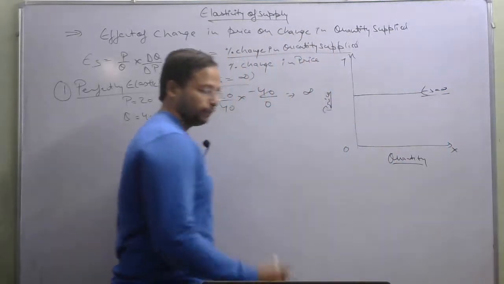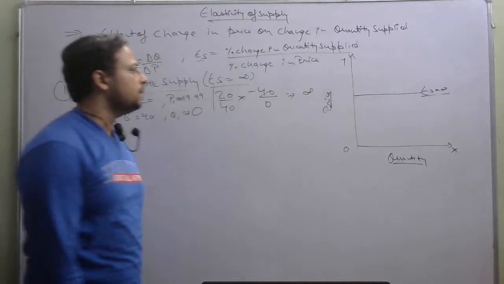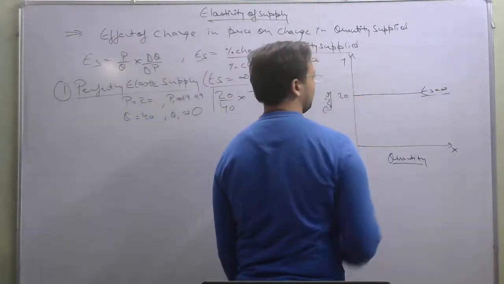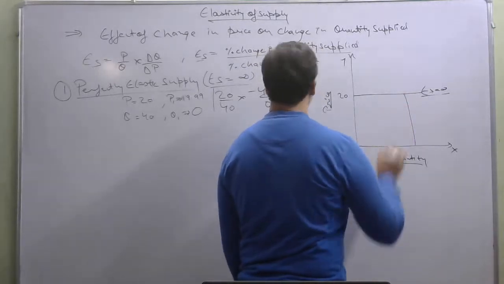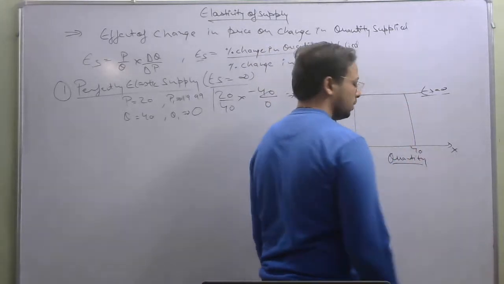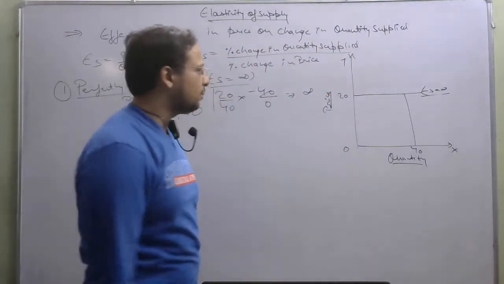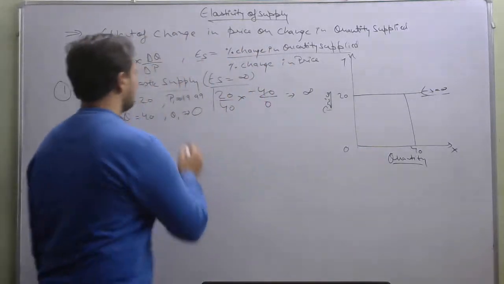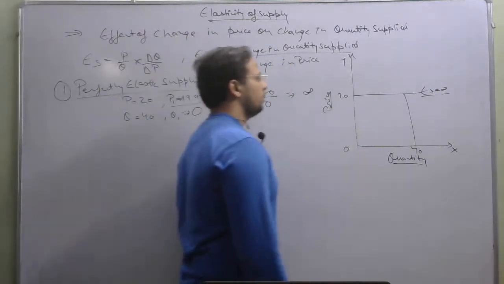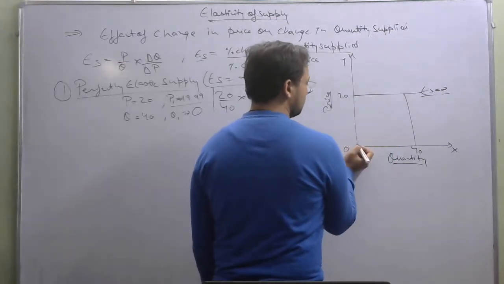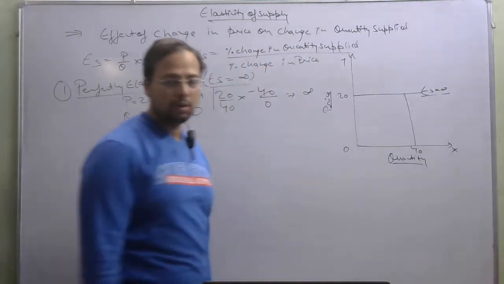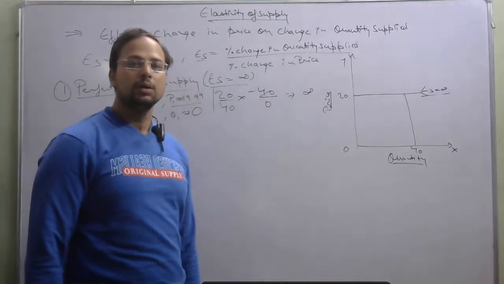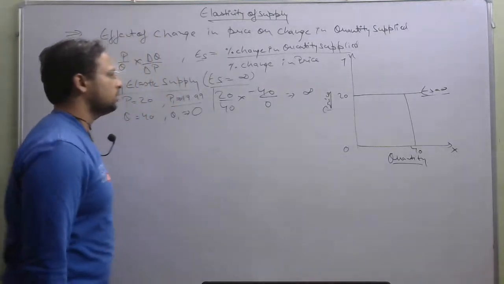Let us understand how. See, the price, let us say, was 20 and the quantity supplied here was 40. Now due to the slightest change in price, the quantity supplied becomes 0, right? The price has changed to 19.9999. So there will be a slightest change in price and the quantity supplied will become 0. So this is your perfectly elastic supply.